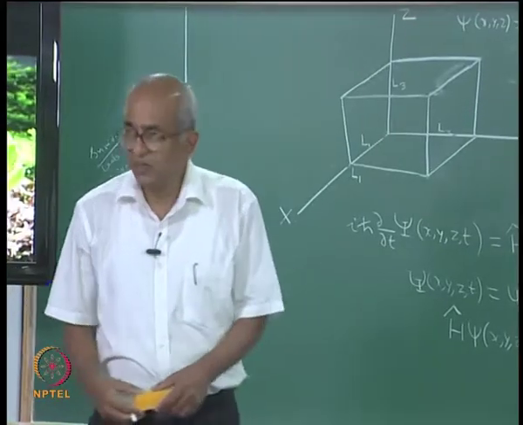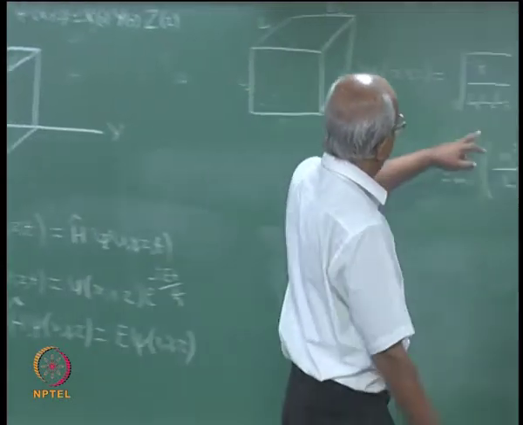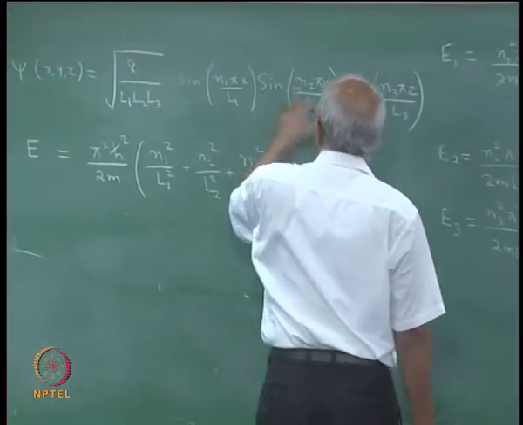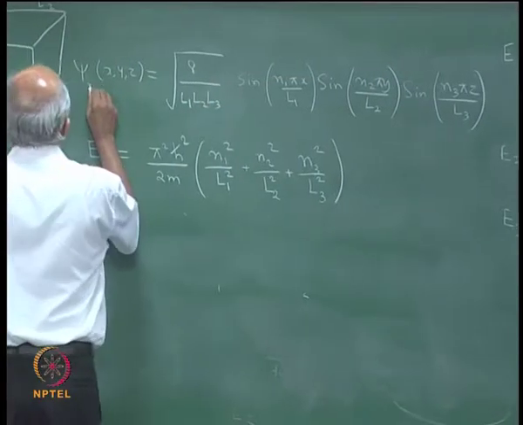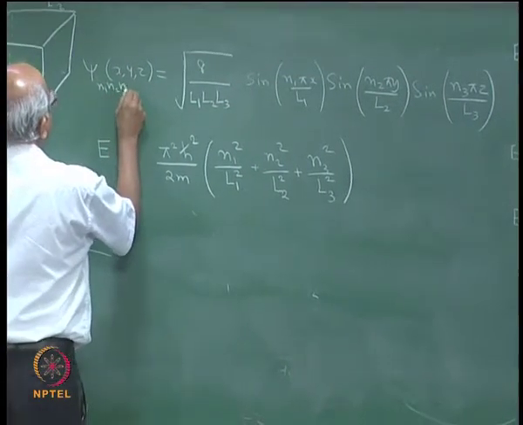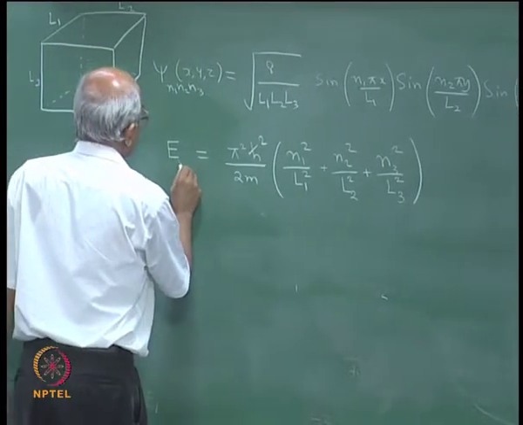And also it is obvious that the wave function depends upon three quantum numbers n1, n2 and n3. So, I am going to put n1, n2, n3 here, and the energy also depends upon exactly these three numbers.